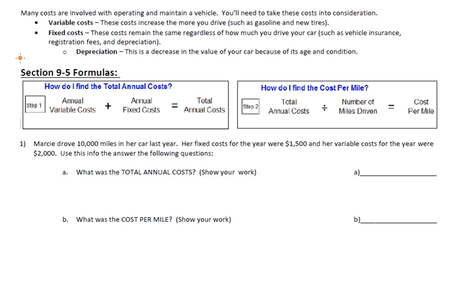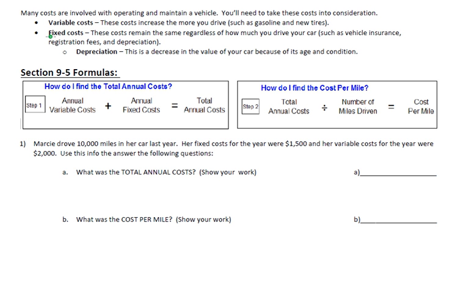Now, there are, of course, two different types of costs that we're always going to face in life. And we've talked about these costs before for other things, whether it was creating our budget or even looking at how many books a company might make. And those are variable costs and fixed costs. Variable costs are always changing costs. And these costs usually change based on the amount of time that you're driving your car. The more you drive your car, the more gasoline you're going to use, the more new tires you might need, the more oil changes you might need. So in other words, the more you drive your car, the more variable costs you will have.